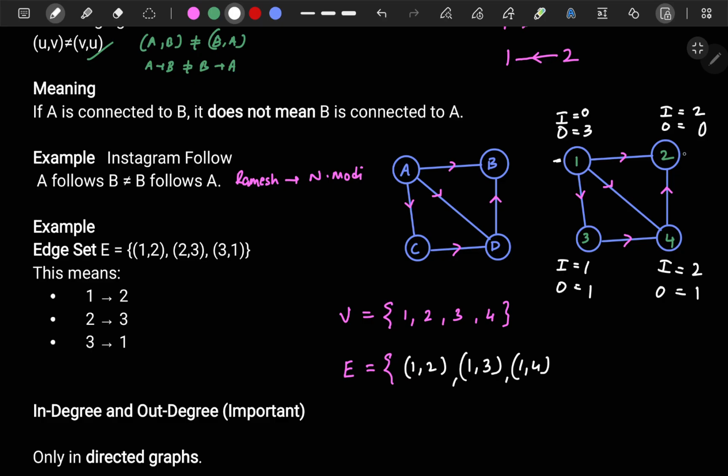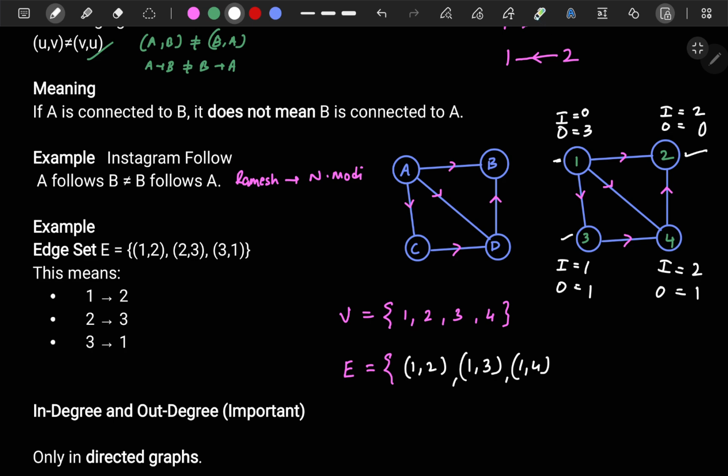Now let's see for 2. Look at the outgoing edges for 2. Is there any outgoing edge? No. So there is no connection, no relation. 2 is not connected to anyone. Someone else is connected to 2, but not 2 to anyone. Now let's see for 3. Is 3 connected to some other node?